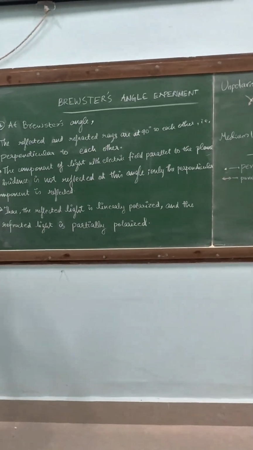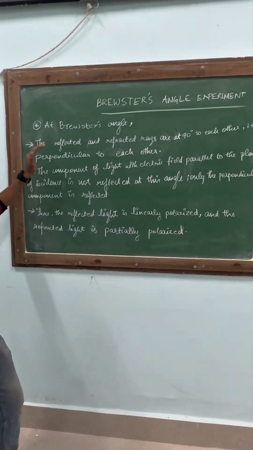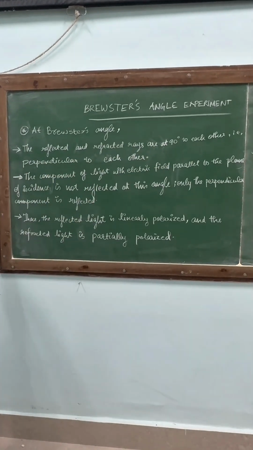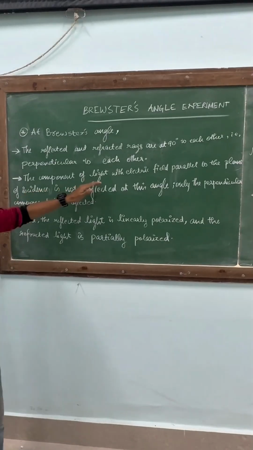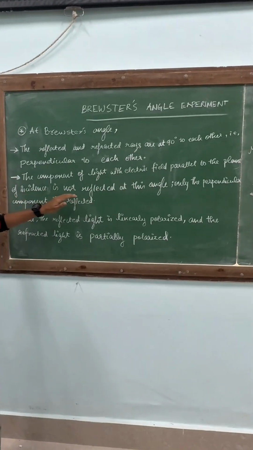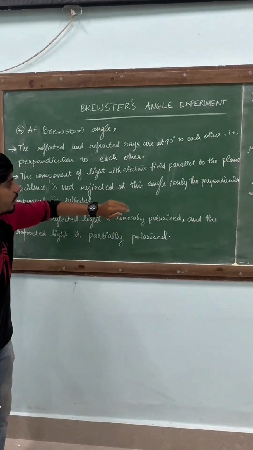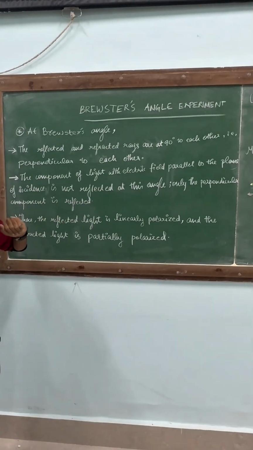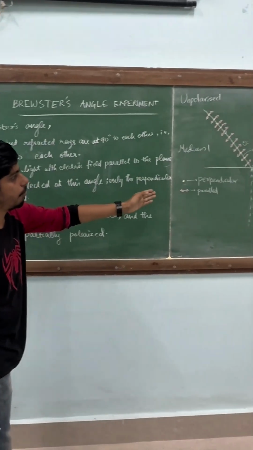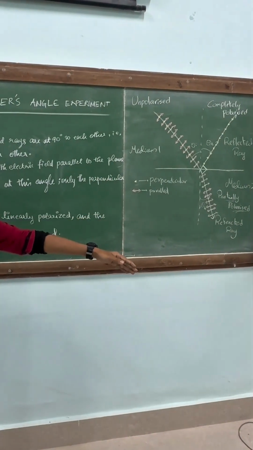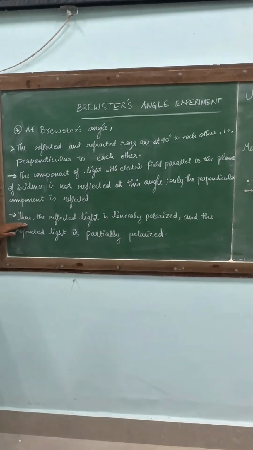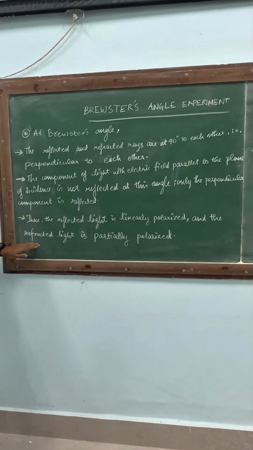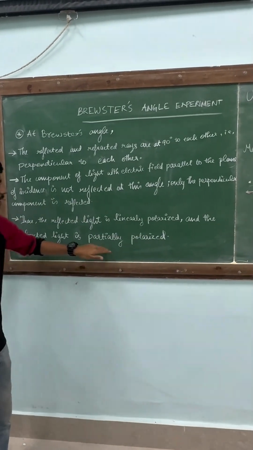And coming to the conditions of Brewster's angle, the reflected and refracted rays are at 90 degrees to each other, which is nothing but perpendicular to each other. And the component of light with electric field parallel to the plane of incidence is not reflected, and only the perpendicular component is reflected, and the parallel components are refracted. Thus, the reflected light is linearly polarized, and the refracted light is partially polarized.